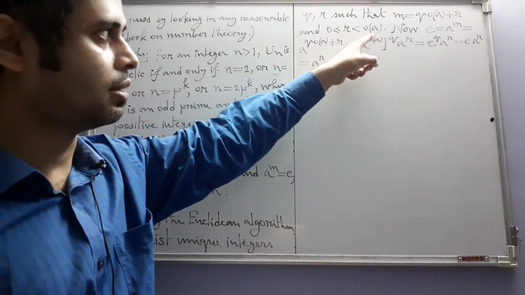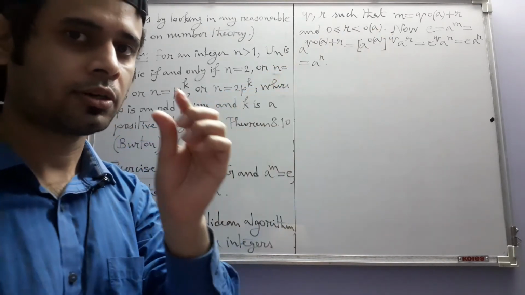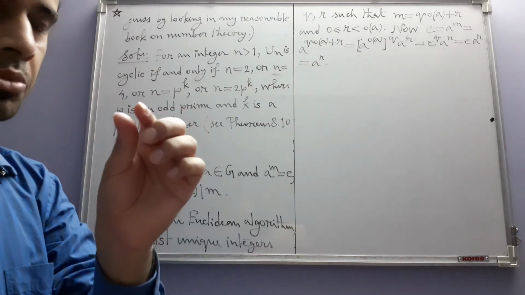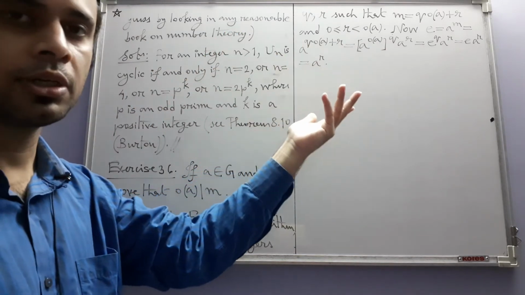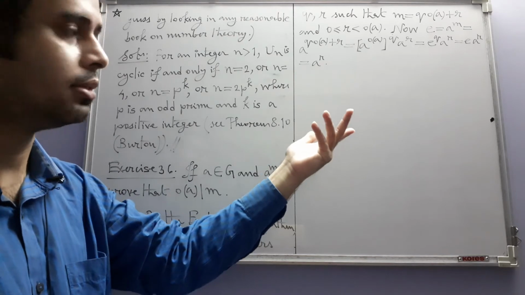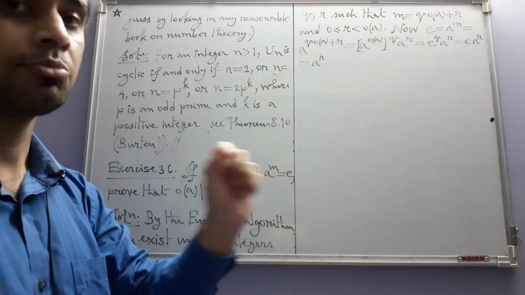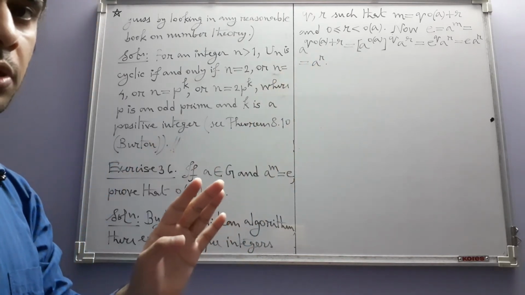Because R is less than order of A, and order of A is by definition the smallest positive integer such that the corresponding power of A is equal to the identity, that's why R cannot be positive. R has to be equal to 0.